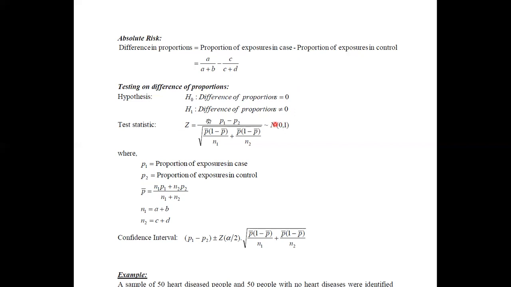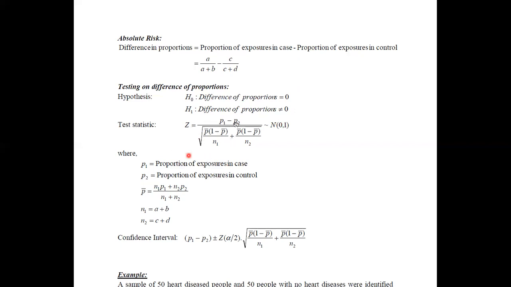Same as previously, we can use the z statistic. The equation is the same as the one we discussed under the cohort study, so we can use this equation to calculate.